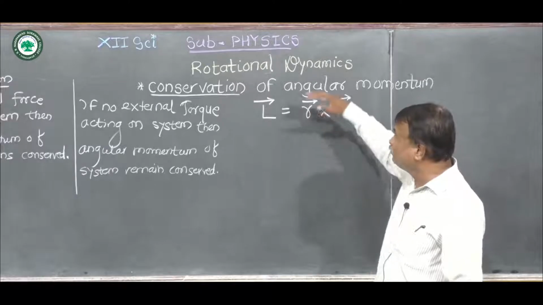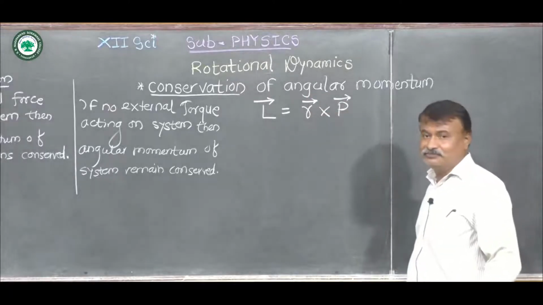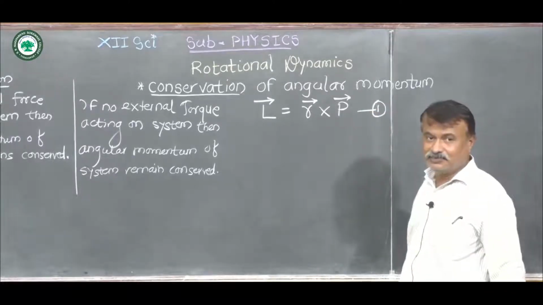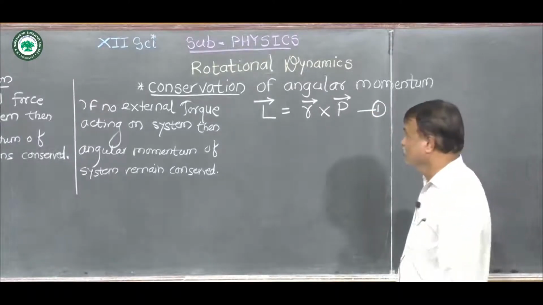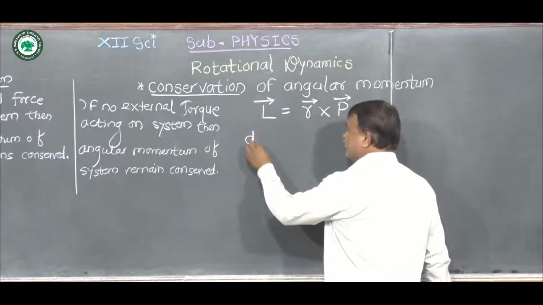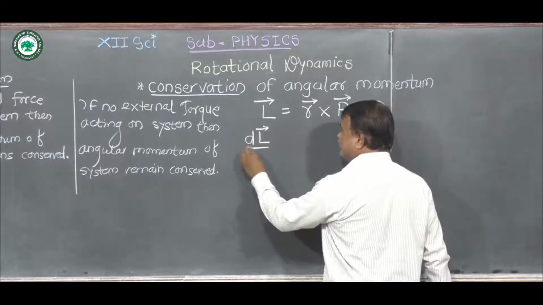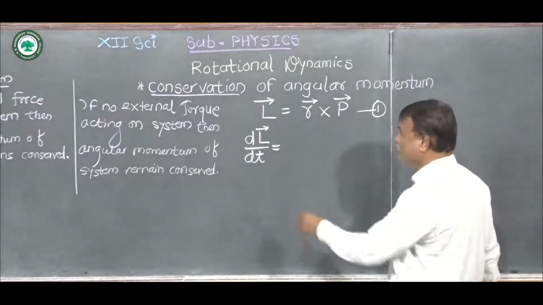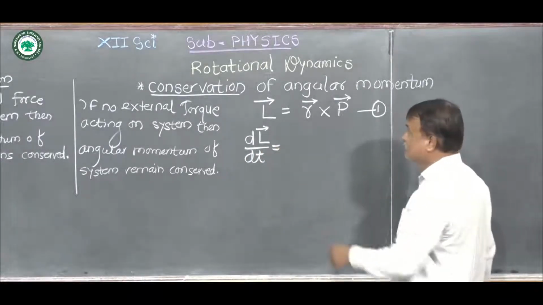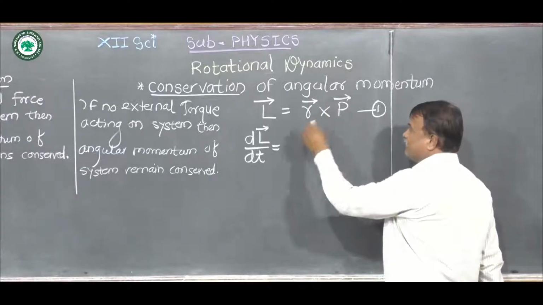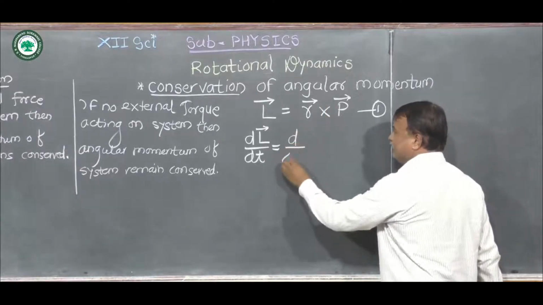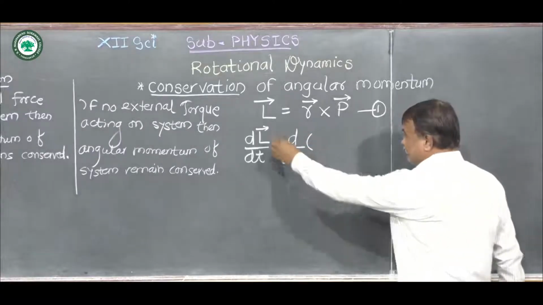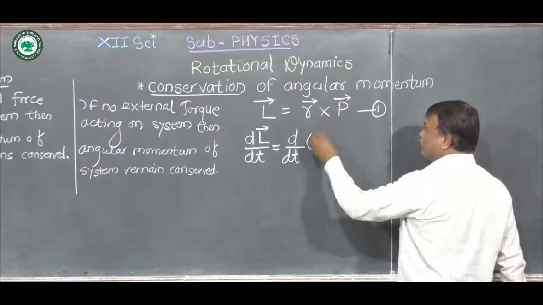For the proof of the conservation of angular momentum, we have to take the derivative of this equation 1 with respect to time. Then we get dL bar by dt, that is equal to, now we have to substitute the value of L bar is equal to r bar cross p bar, and therefore we write d by dt of the bracket r bar cross p bar.